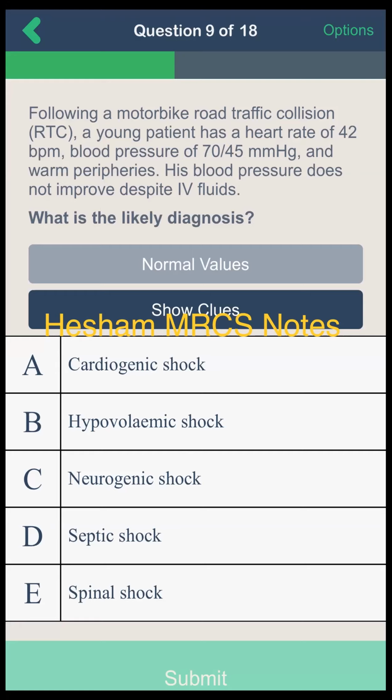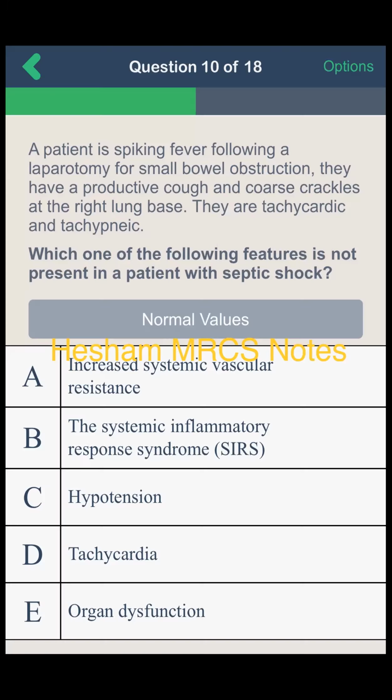Okay, bradycardia and hypotension. So this is characteristic of neurogenic shock. Okay, another one. Neurogenic shock, bradycardia and hypotension. This one.